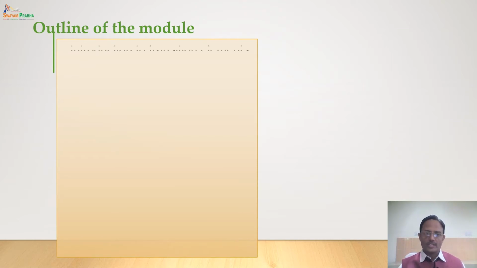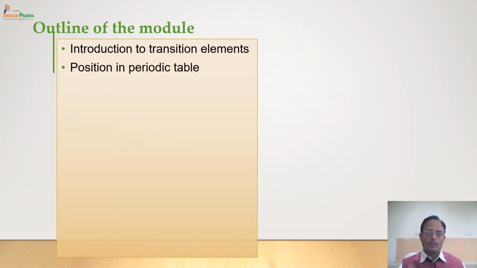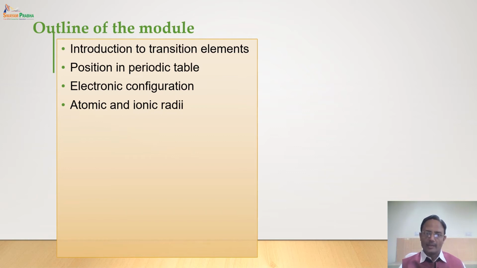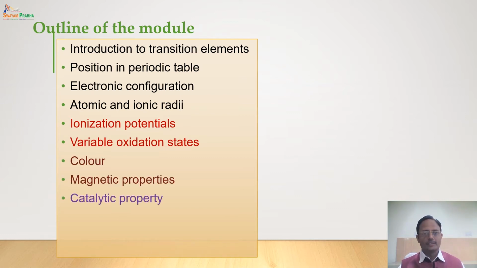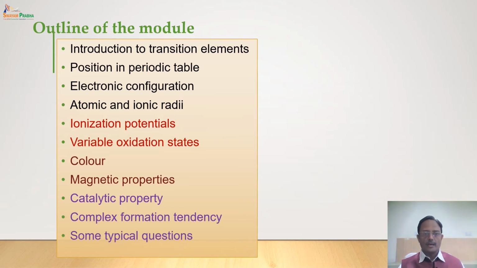Outline of this module is: introduction to transition elements, position of the transition elements in the periodic table, electronic configuration of 3d series elements, atomic and ionic radii, ionization potentials, variable oxidation states, colors, magnetic properties, catalytic property, complex formation tendency, and some typical questions based on all of these topics.